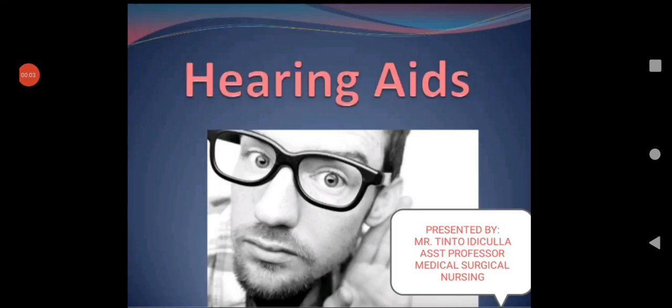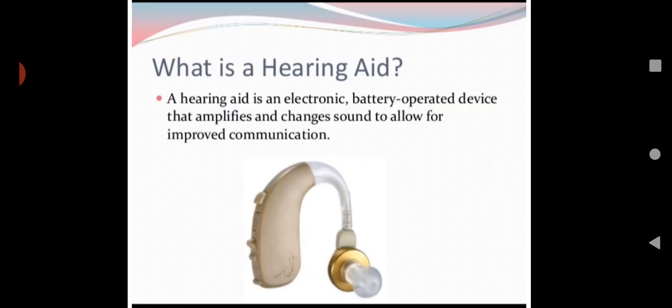Today we are going to discuss the topic hearing aids. First, we'll discuss what you mean by hearing aid, or the definition of hearing aid. A hearing aid is an electronic battery operated device that amplifies and changes sound to allow for improved communication.